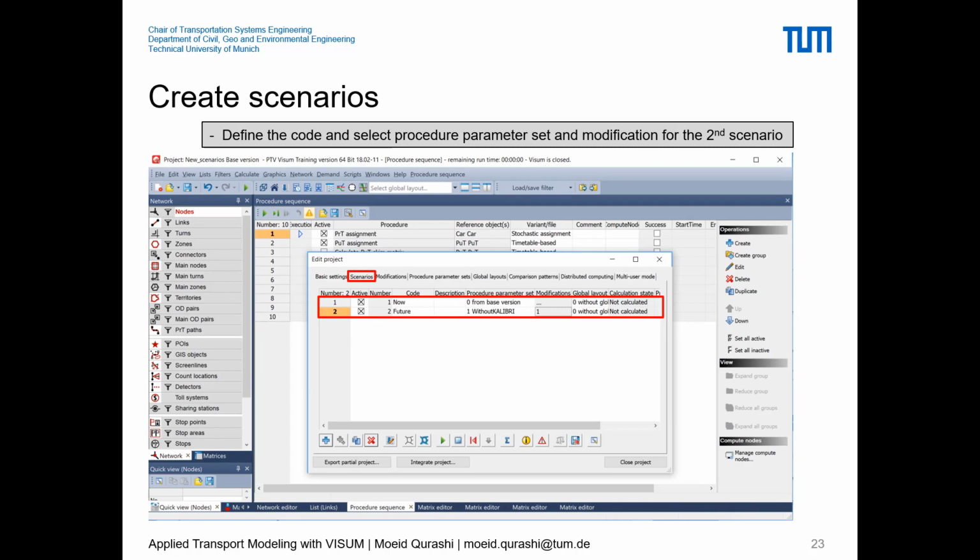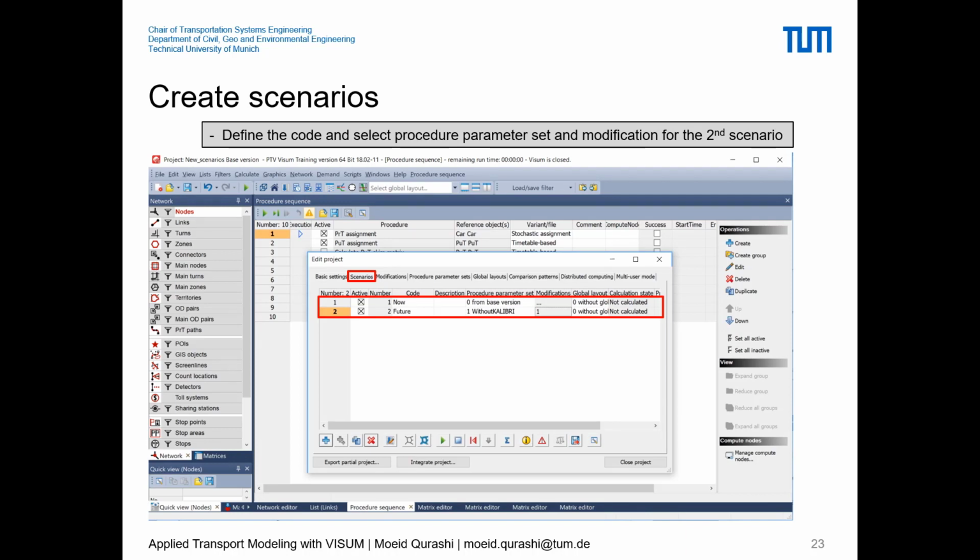And if you, for example, want to compare the changes between a certain modification with and without, you can create two entries in these scenarios, one with that modification and one without, and then we will calculate them and do the scenario comparison. So now for the modification that we have done, we will create two entries and we can have different codes for them. We are defining them as now and future, and in the now case we simply choose everything from